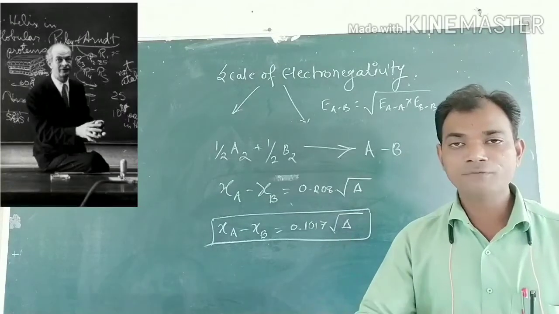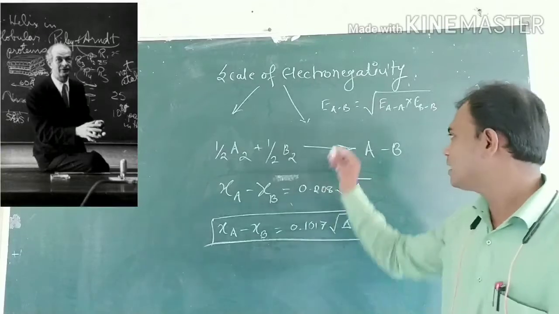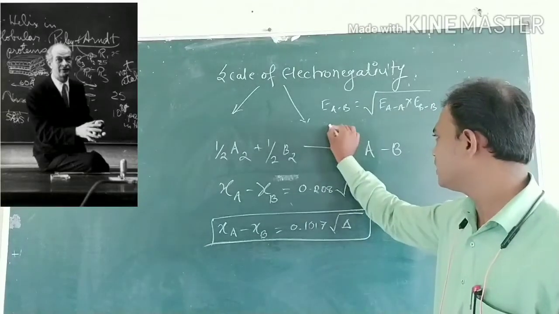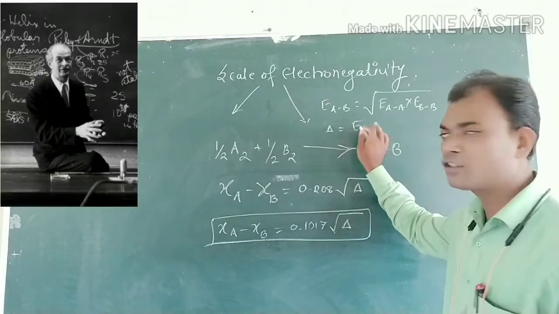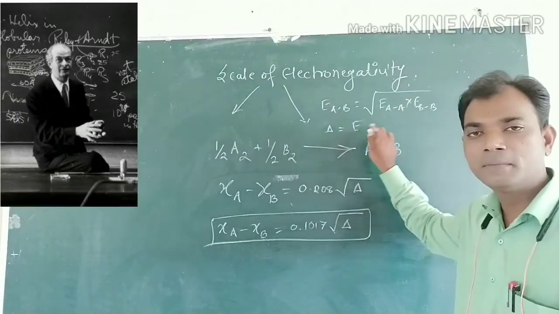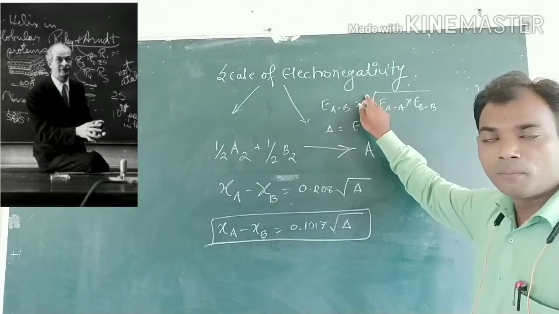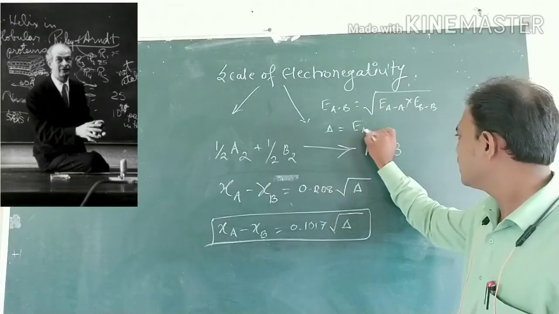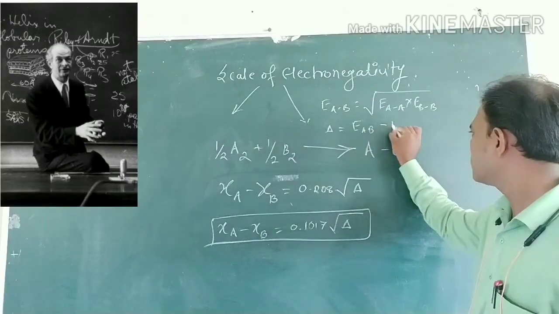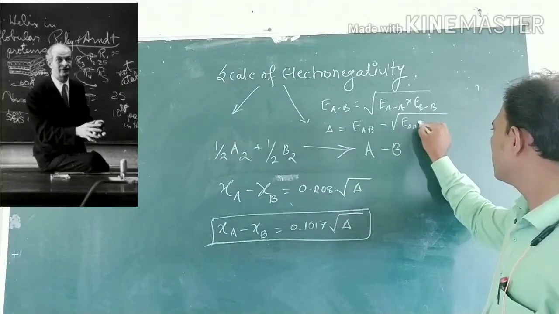That difference is represented by delta, which equals the actual bond energy minus the bond energy of the covalently bonded molecule, that is, E_AB minus the square root of E_AA times E_BB.